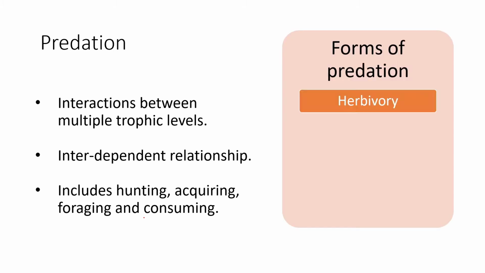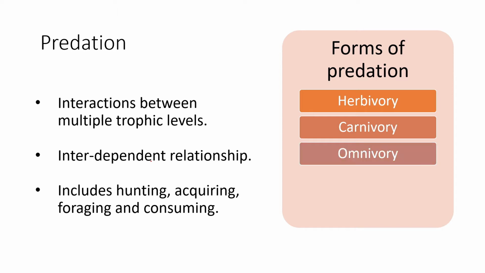Now there are multiple forms of predation. Herbivory is eating of herbs, plants, or autotrophs. There is carnivory, where animals depend directly on flesh and flesh parts or body parts of other organisms. And there is omnivory, where they can acquire both animal and plant organisms.